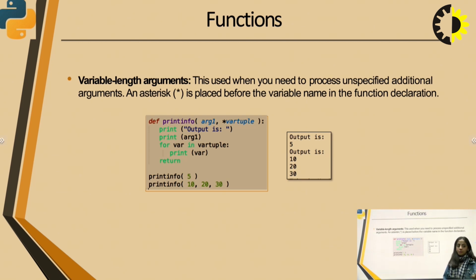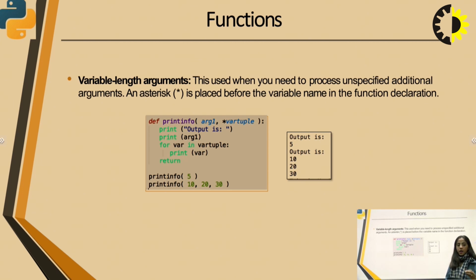Now, first of all, what we are doing, we are going to print a message which is output is. Then the next statement will be print argument 1. Whatever argument is being passed in the function while the function is being called, it will be printed. Then we will include a for loop.